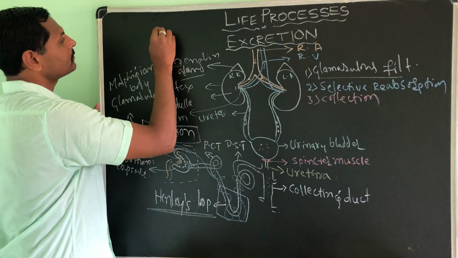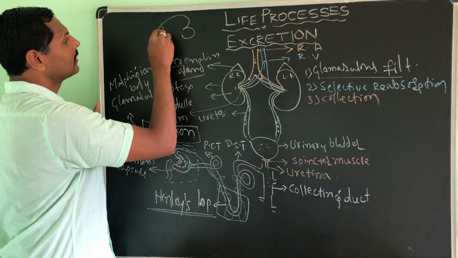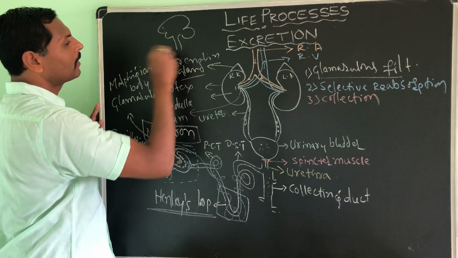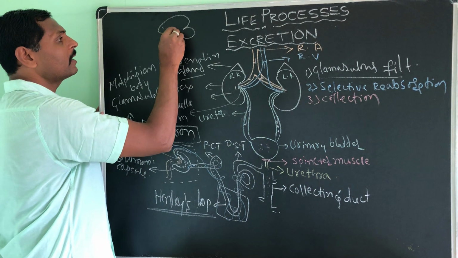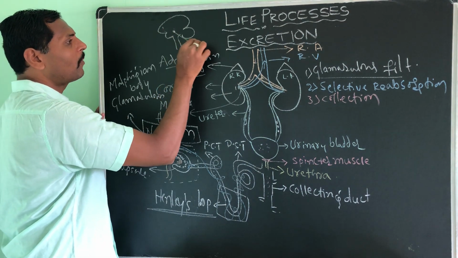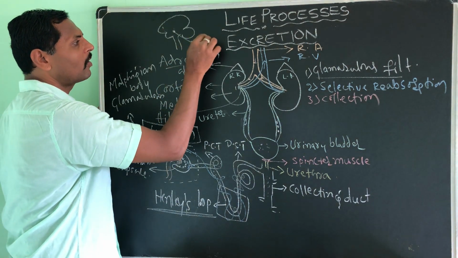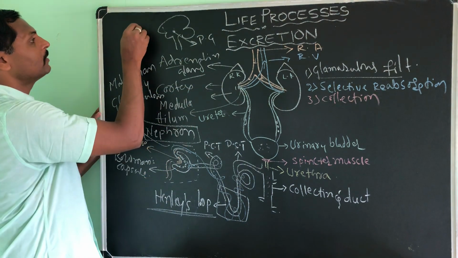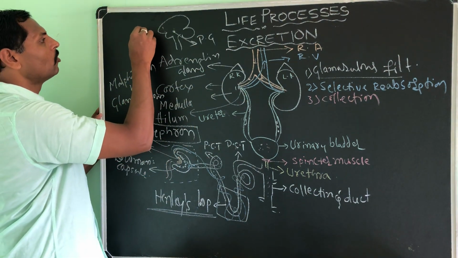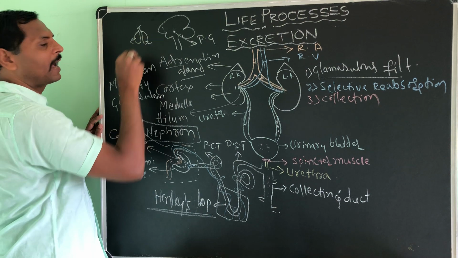Okay, in the brain, you will study it in control and coordination. Here you will find a very important gland, that is the master gland. We call it the pituitary gland. The pituitary gland has two lobes, the front and back lobe.